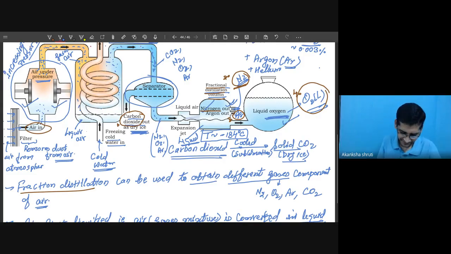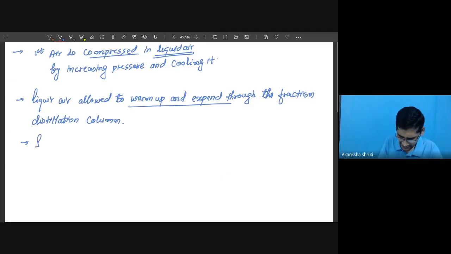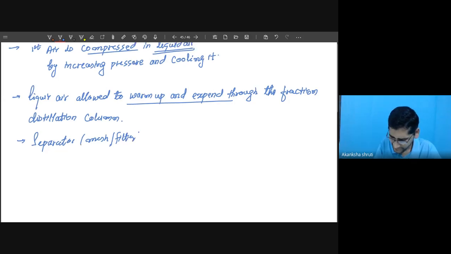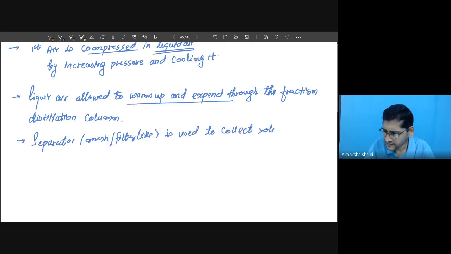So the separator is nothing but it is like a mesh or like a filter, used to collect solid CO2.